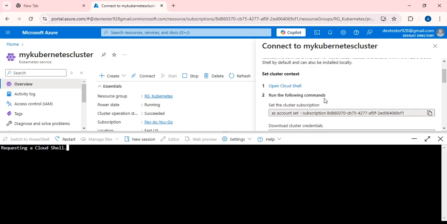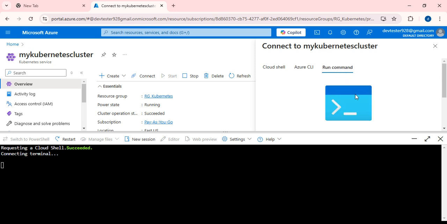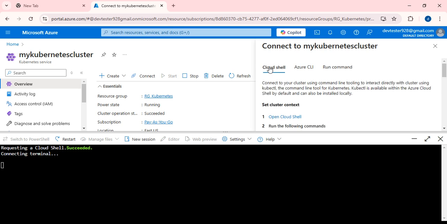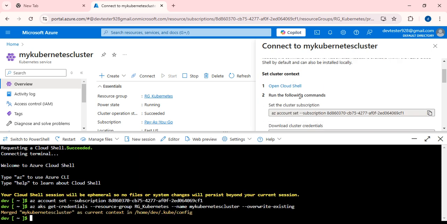Once the Cloud Shell has been opened, using the different options, you will be able to connect to the cluster. By using the Cloud Shell, you can connect. By using the Azure CLI, you will be able to connect. By using the run command, you will be able to connect. But here, I am going to connect with the help of the Cloud Shell. Okay. And I just need to run the following commands.